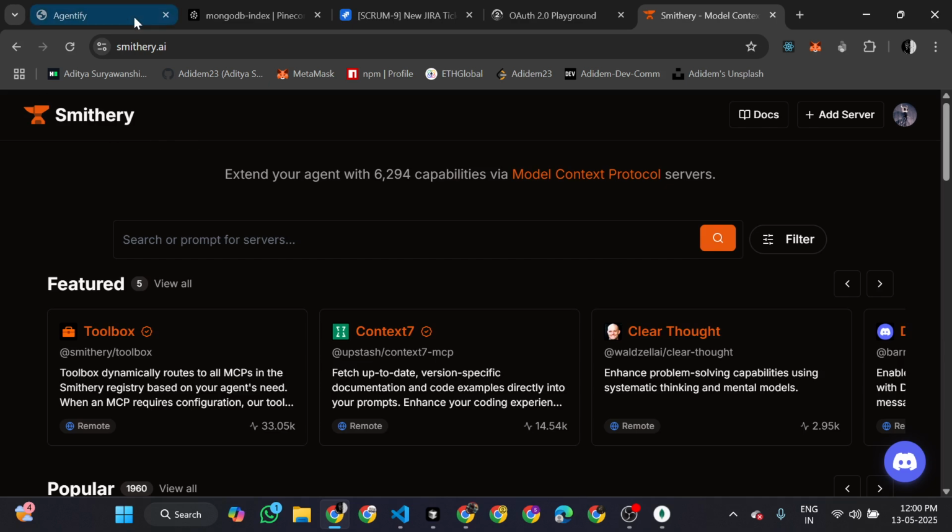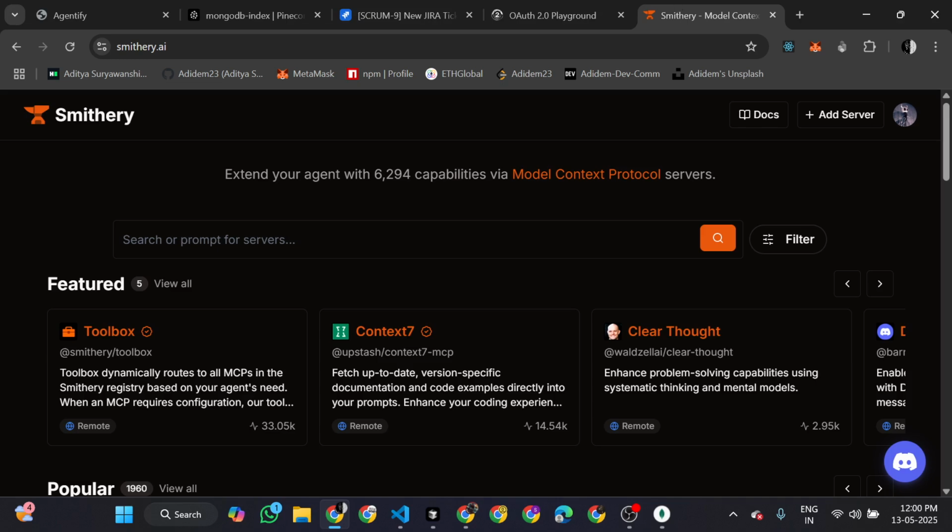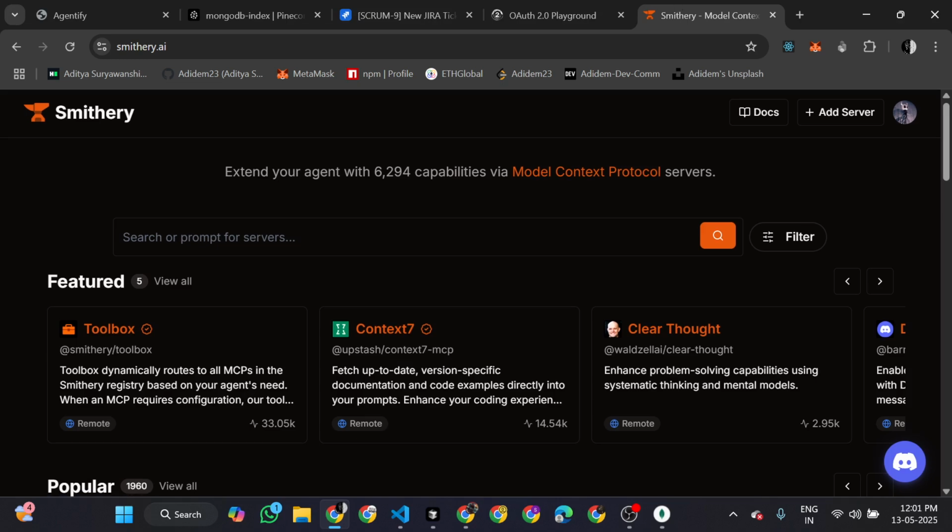Basically, MCP is the Model Context Protocol, which is generally used to provide more context of the user's query to the particular LLM for the agent's work. It kind of works as an agent's memory. MCP is made by Anthropic. I have used the GitHub server of Smithery and created the client manually through the code, and based upon that, the LLM takes the decision which tool to call, and the client of the MCP calls the tool based upon the LLM's decision.